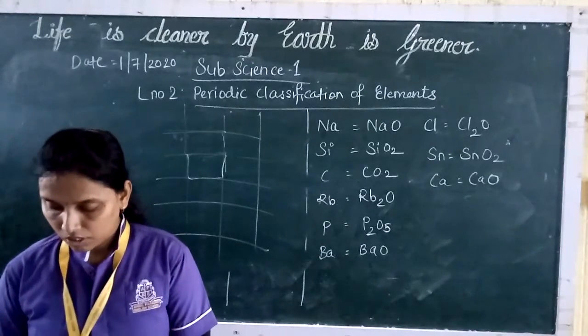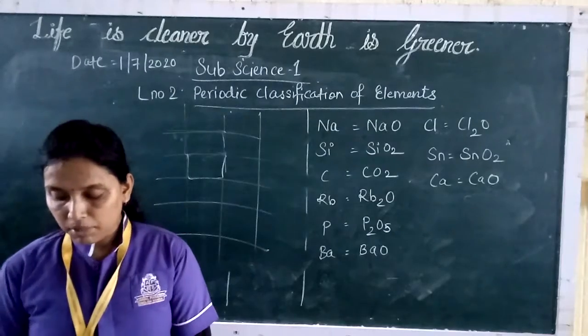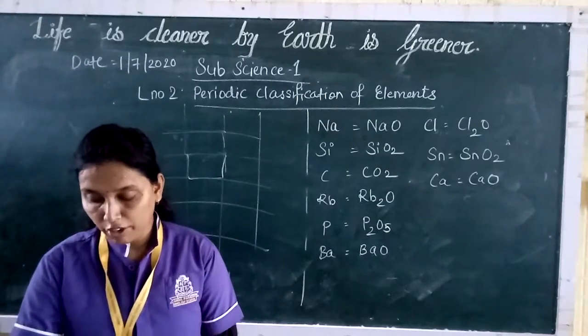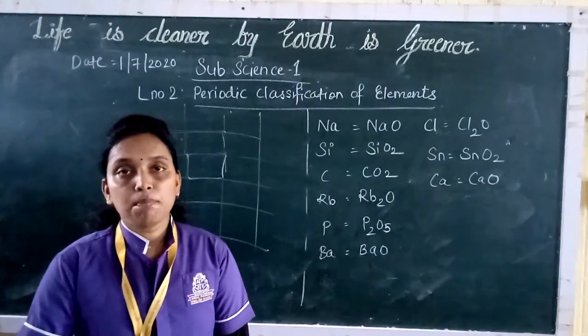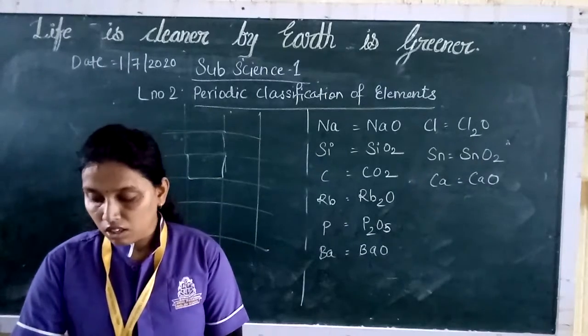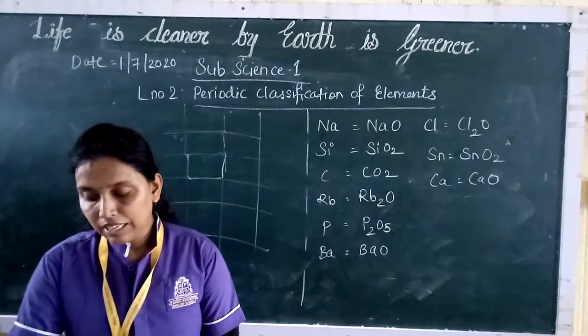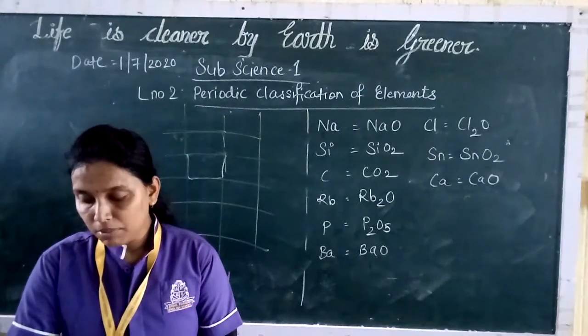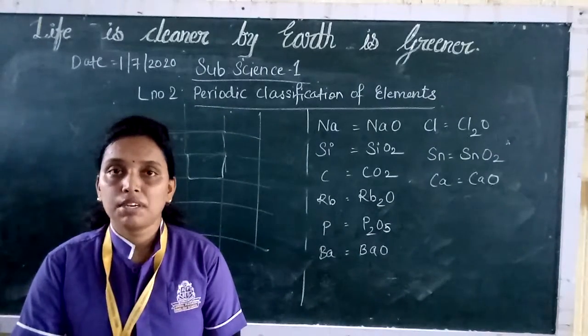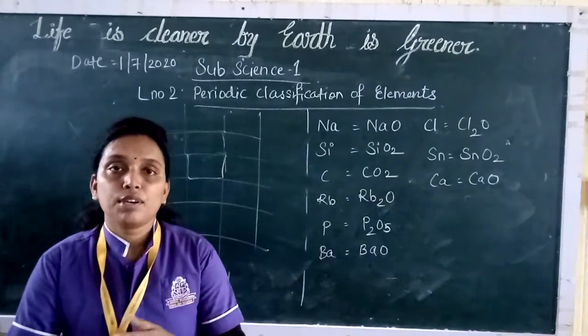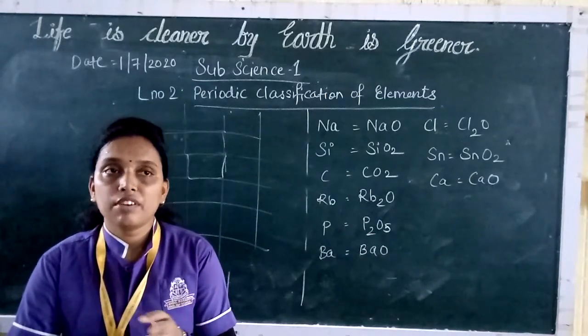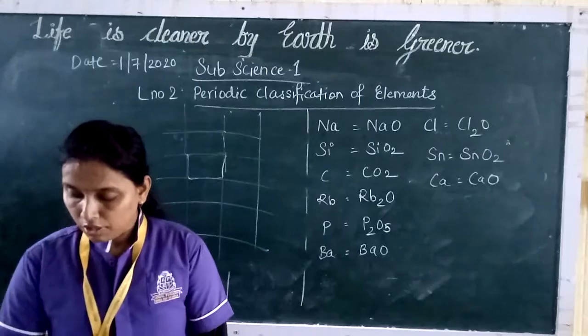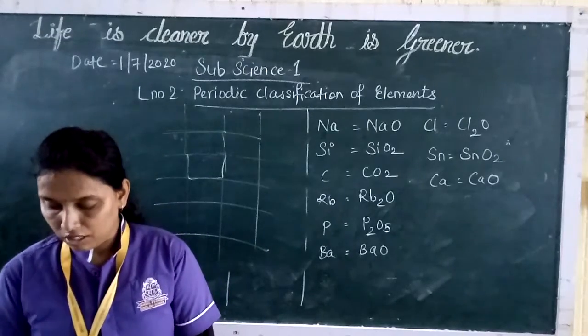Next, the modern periodic table and electronic configuration. Now within a period, if you see the neighboring elements, they differ slightly in their properties, while distant elements differ widely in their properties. Those who are away will differ very much, but those who are close will not differ very drastically.